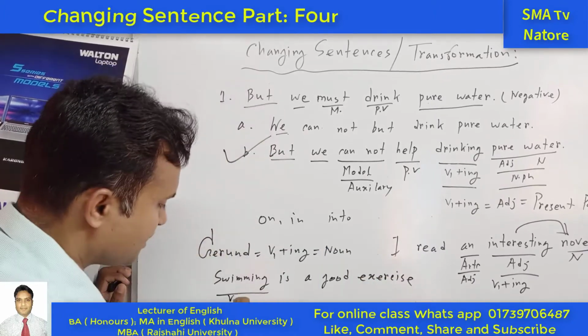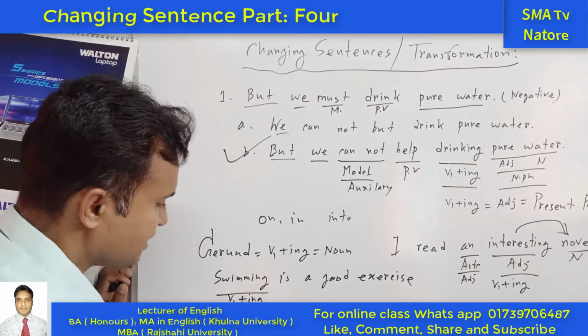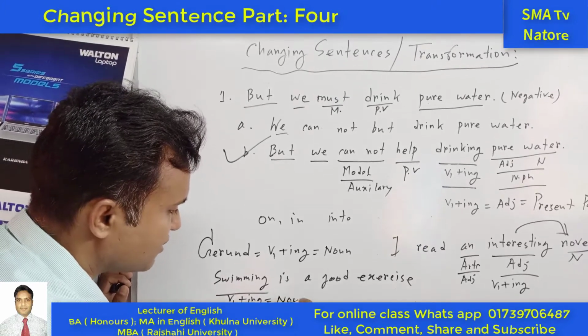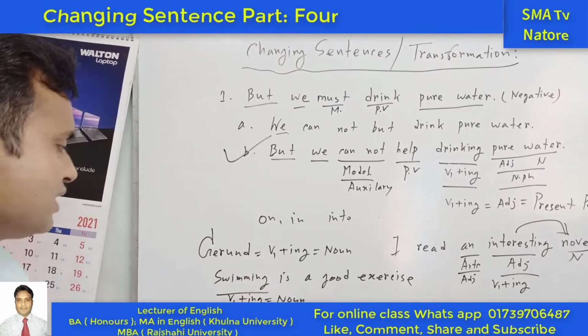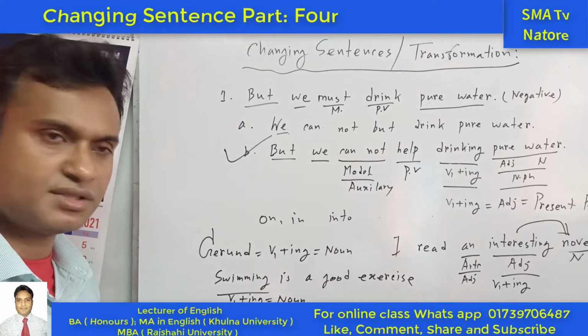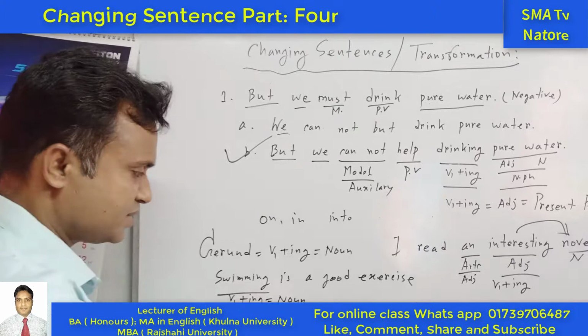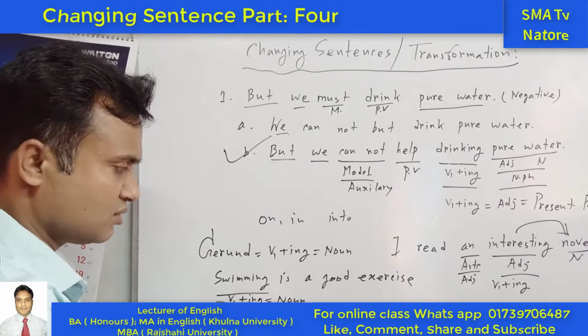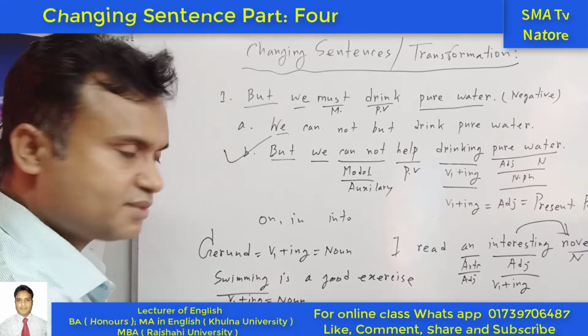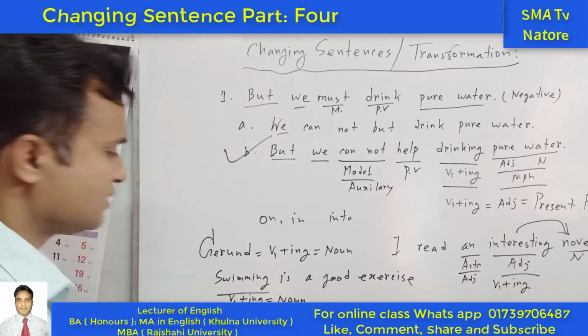Swimming, the present form of the verb plus ing, is working as a noun. So for this reason, this is called a gerund. It is working as a subject and also a noun, and it may work as an object also, but that is not the main thing.